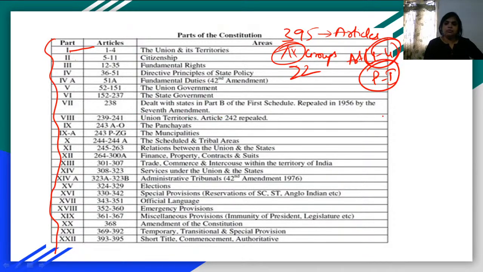Also, when we adopted the constitution in 1949, we had only 8 schedules. Now what do you mean by this schedule? For example, when you open the book of the constitution, let's suppose under Article 1, it is mentioned that India, that is Bharat, is a union of states.